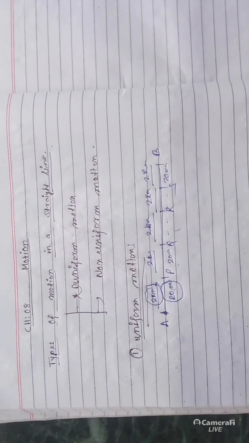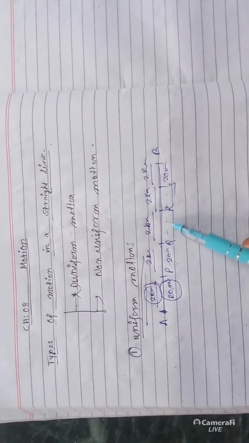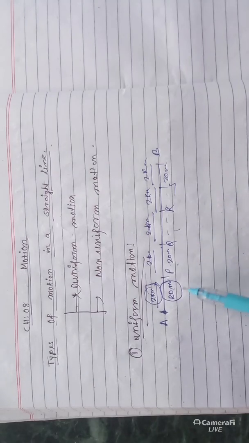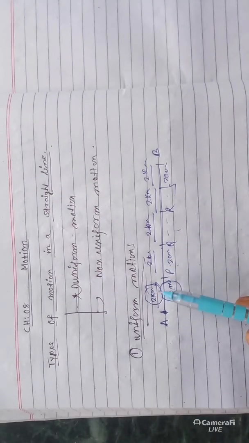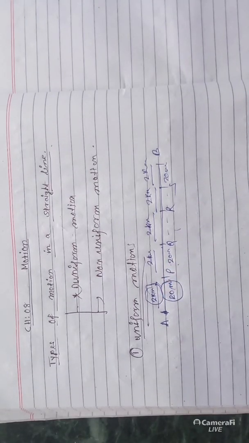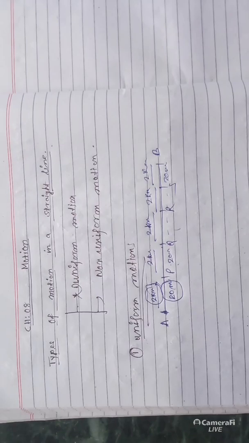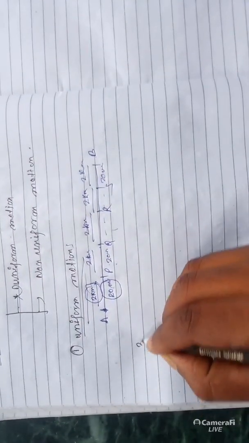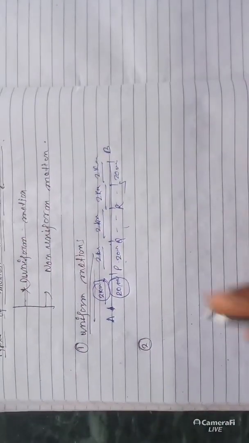Clear? Now come to non-uniform motion, just the opposite of this one. In the opposite sense, you can say that in non-uniform motion, if a body covers unequal distance in equal interval of time, it is non-uniform motion. So the second one is non-uniform motion.